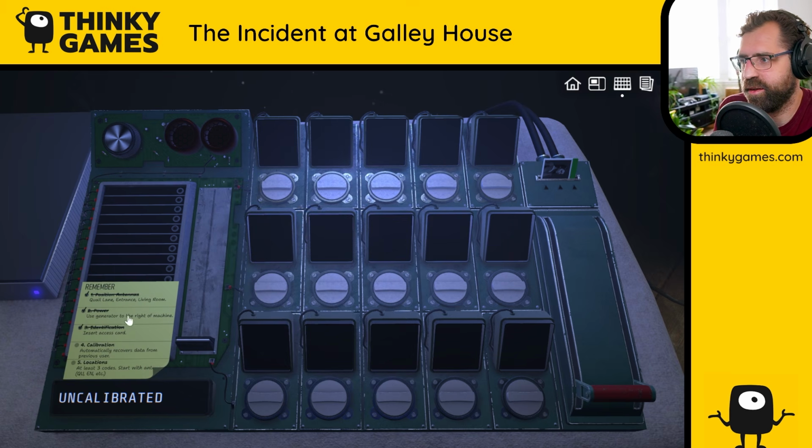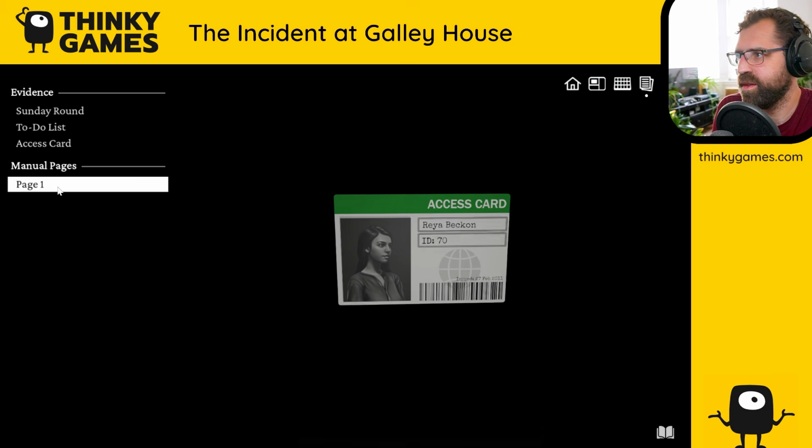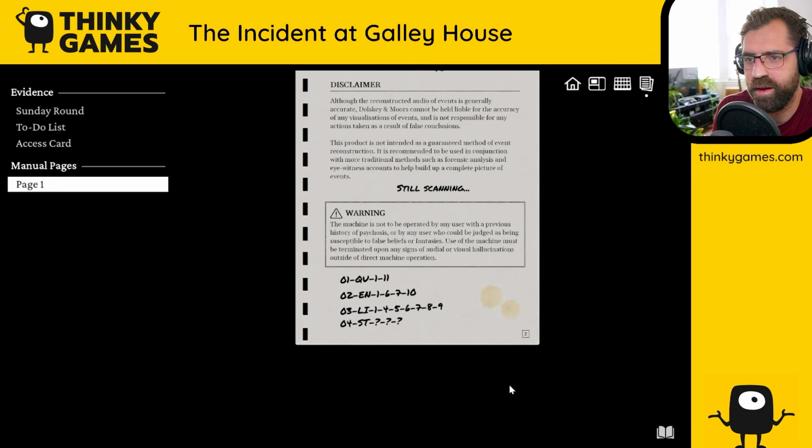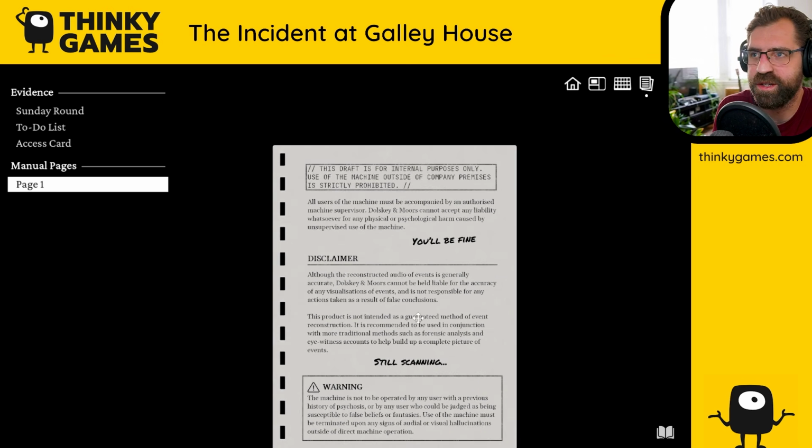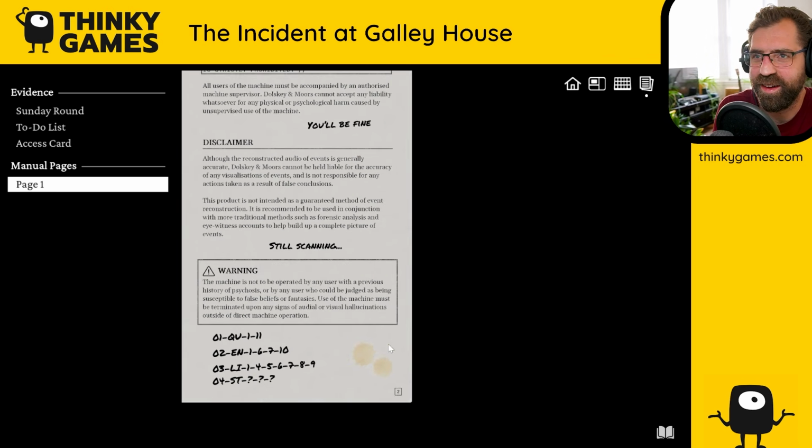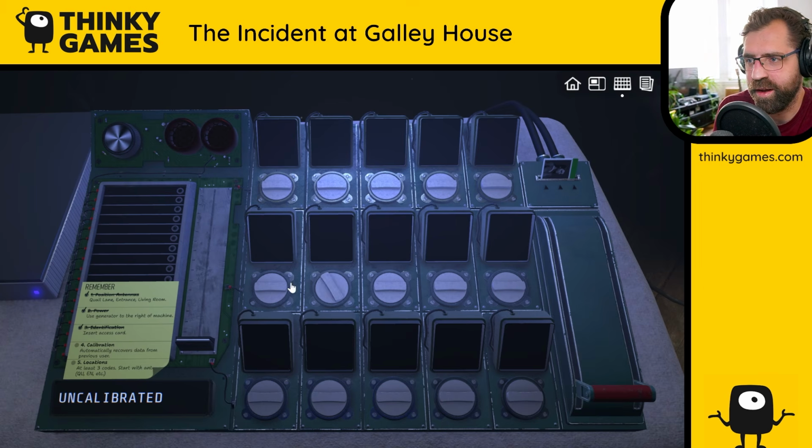How do we calibrate it? Uncalibrated. Automatically recovers data from previous user. Were there more pages to these things? Oh, I guess there are somewhere. It says page 1, but it's definitely page 2. You can't turn these over. Oh, okay. I can toggle these already. I can turn that and it makes a cool effect as it's spinning.